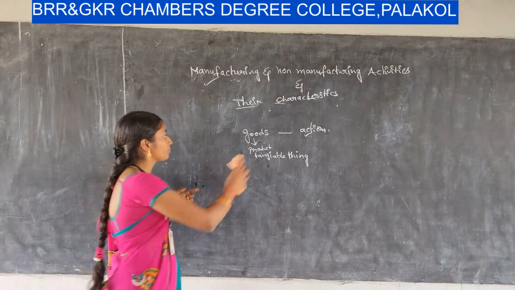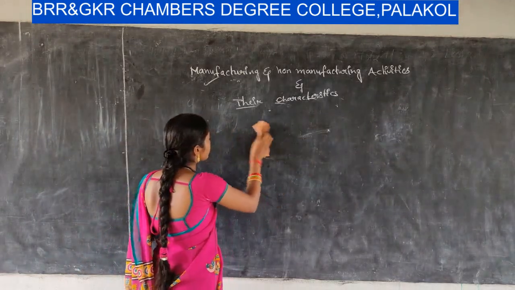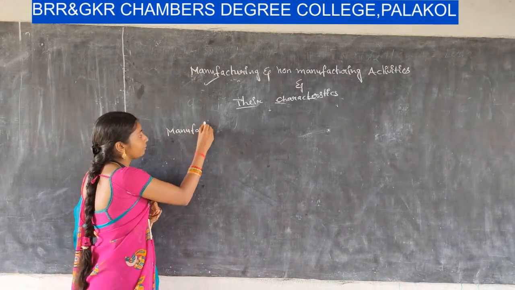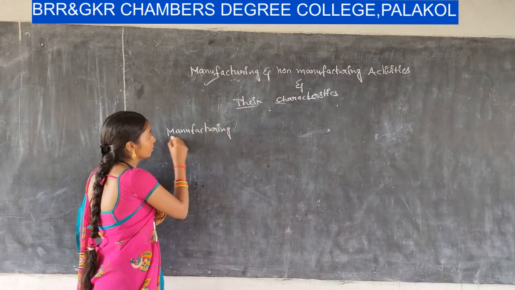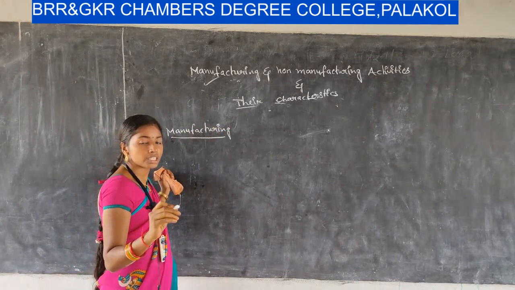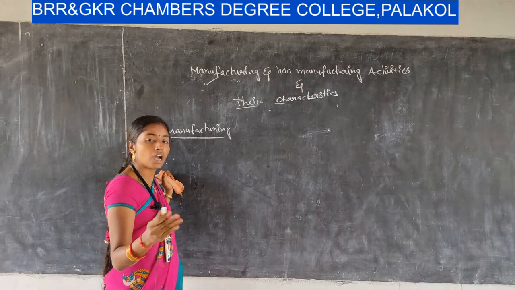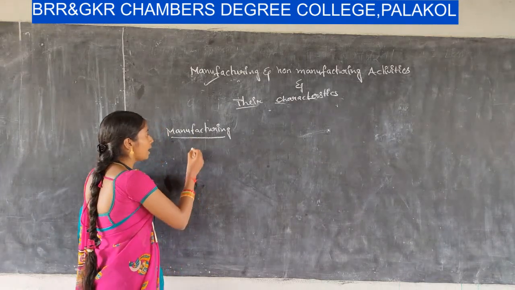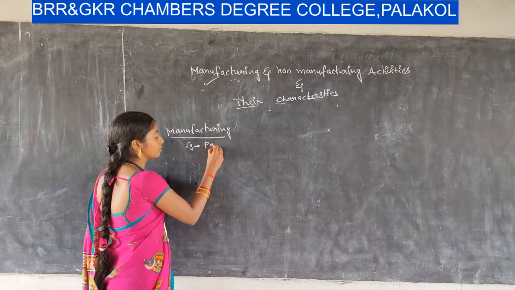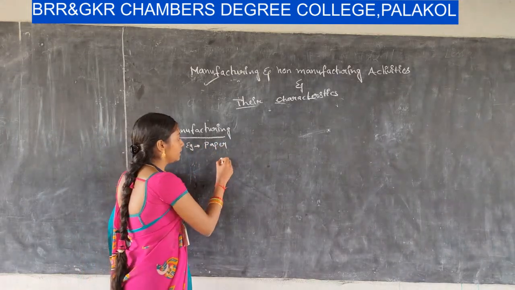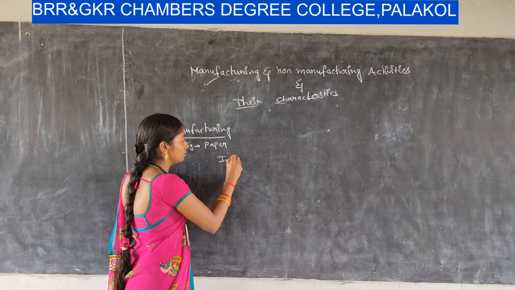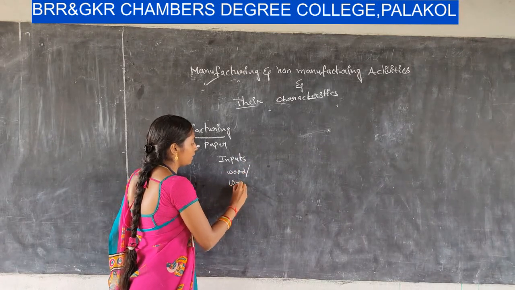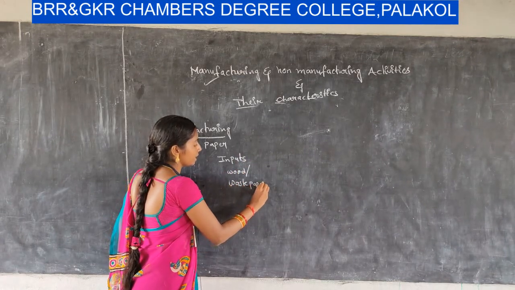For example, I consider paper. Paper is a tangible item, right? This is an example for manufacturing enterprises, where production is the process of conversion of inputs into outputs, or conversion of inputs into semi-finished or finished goods, right? So here I consider the example of paper. The inputs for paper manufacturing are wood or waste paper.